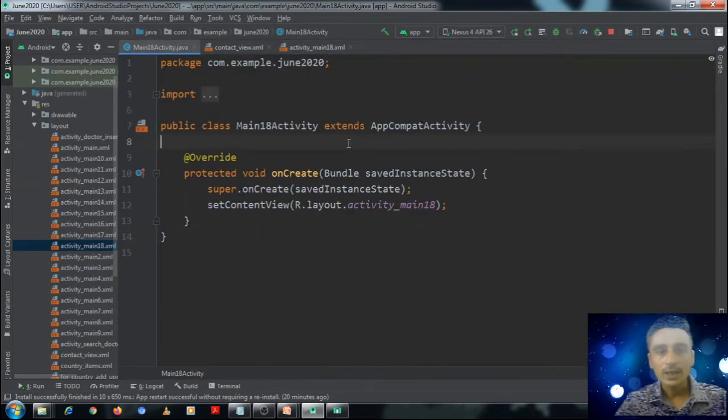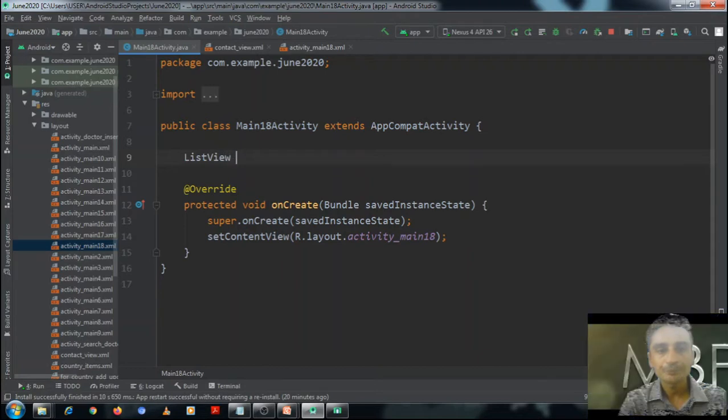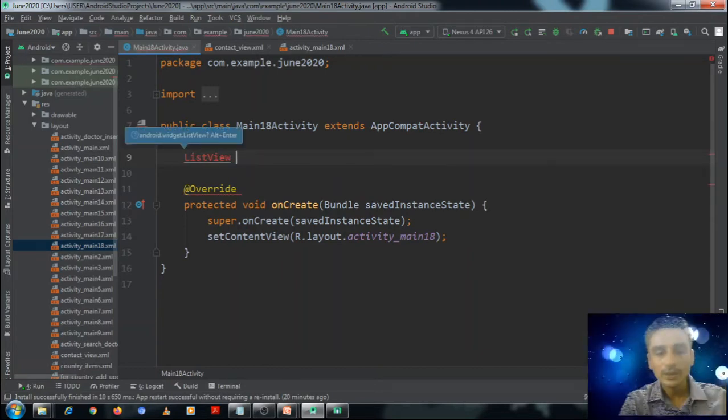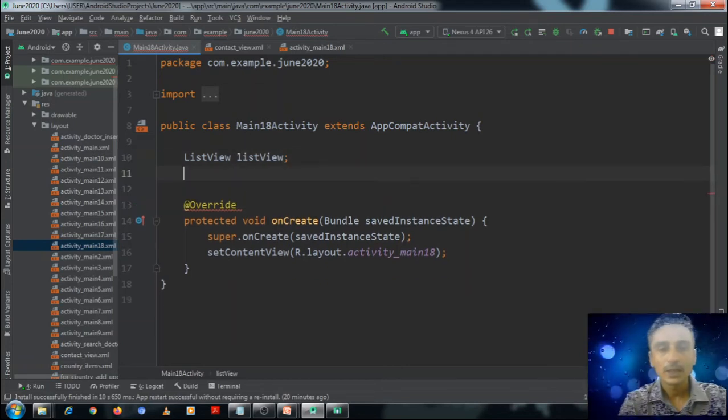Okay, now in this activity we will be defining list view. Let me name it as list view and simple cursor adapter.